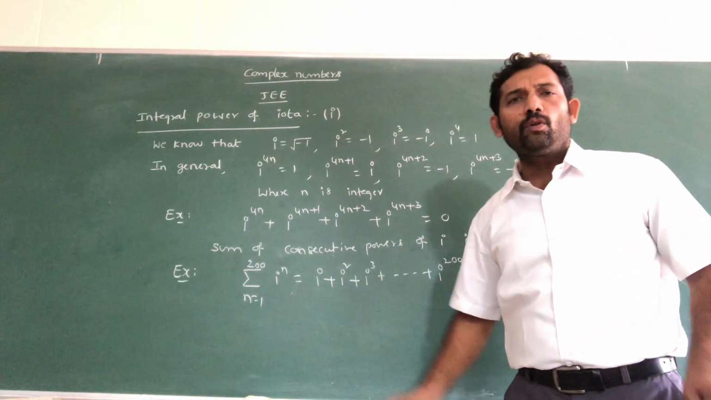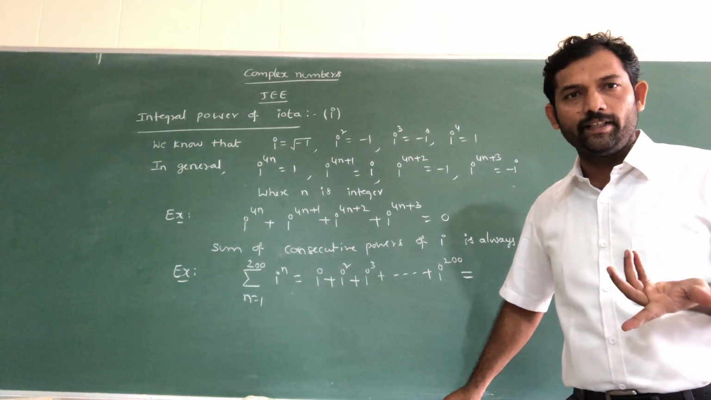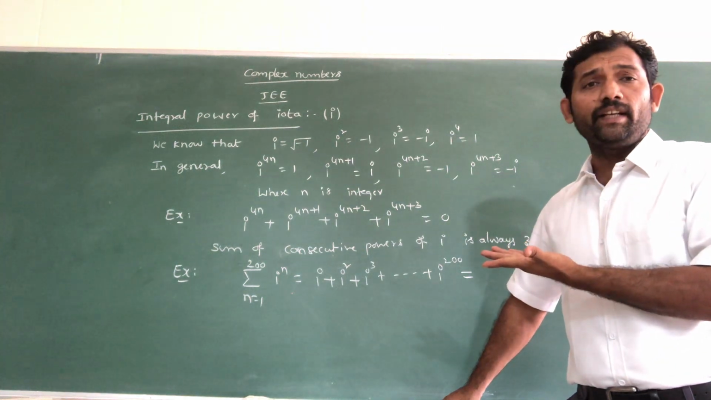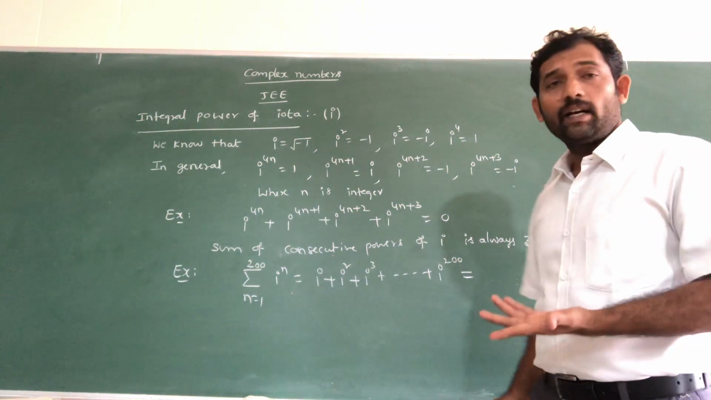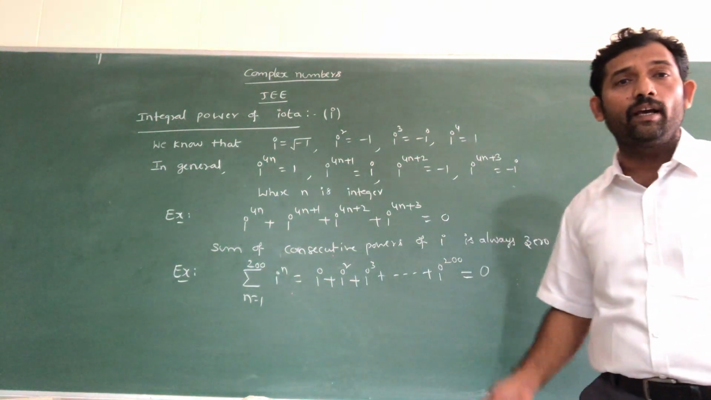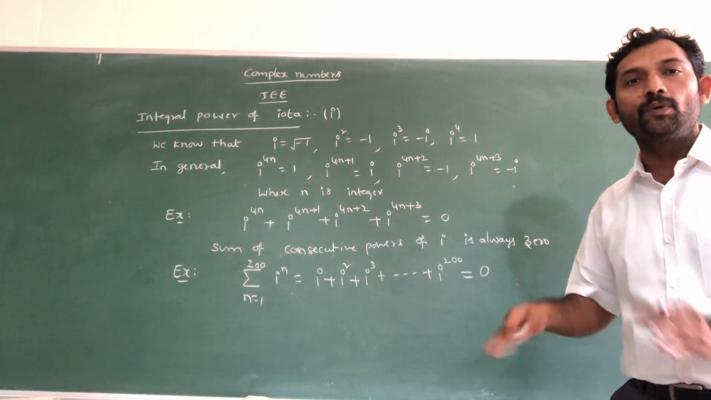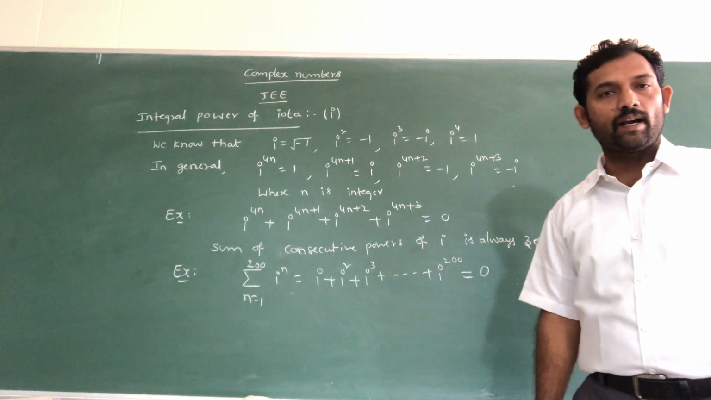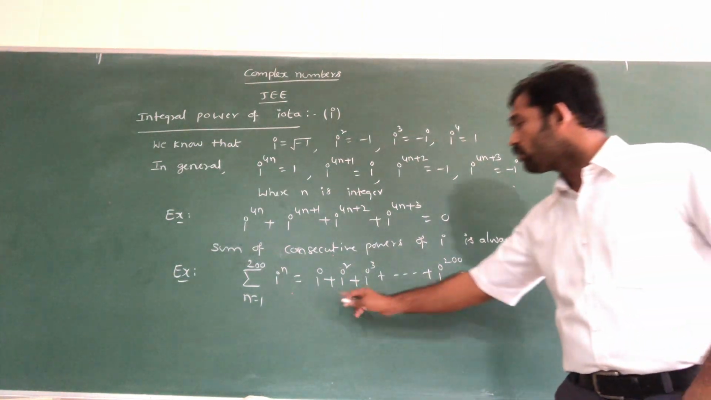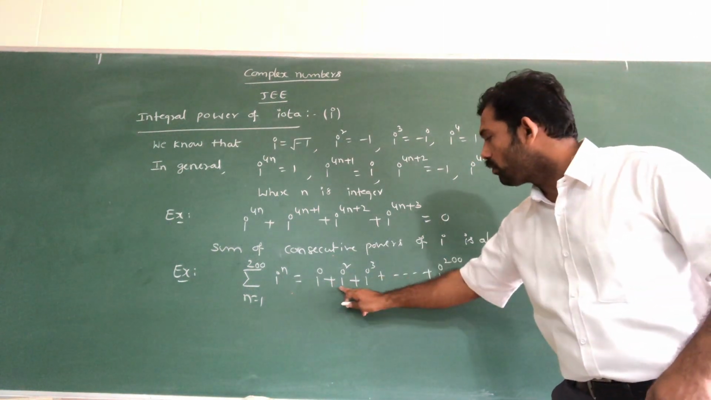See here, 200 is divisible by 4. Since it is divisible by 4, the summation of all the i powers should be 0 only. You can write it within a fraction of time. Understand? If you didn't understand, you have to follow: each 4 terms sum should be 0. Each 4 terms: 1, 2, 3, 4.